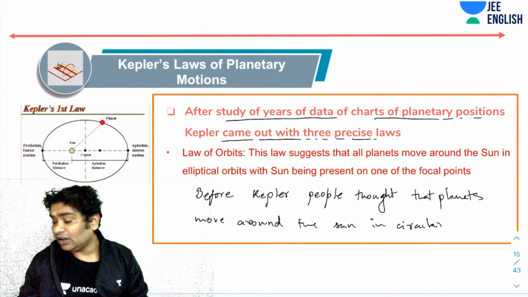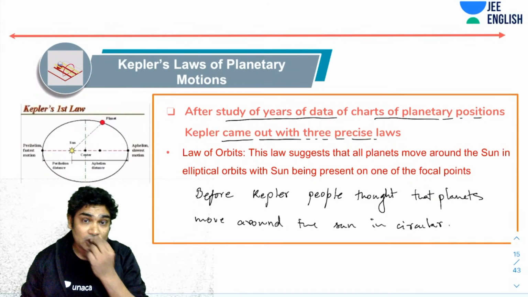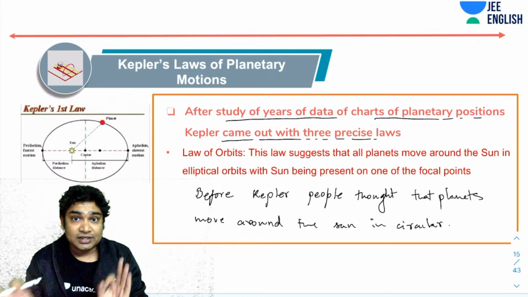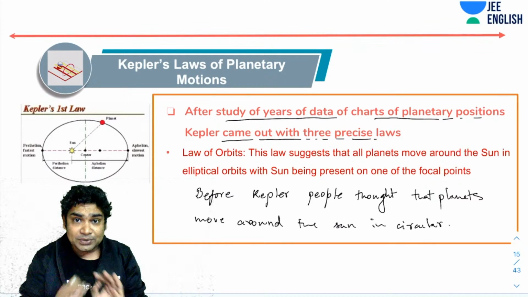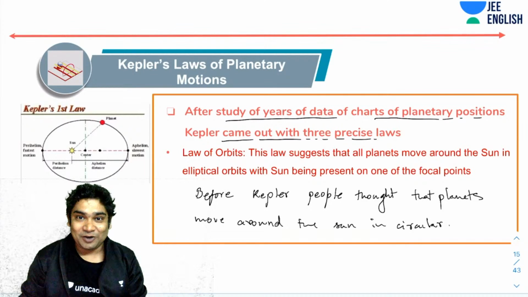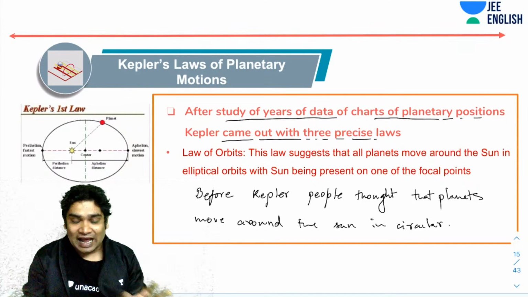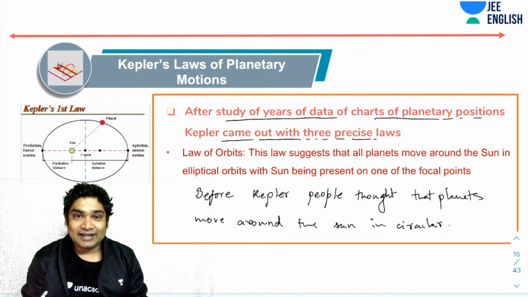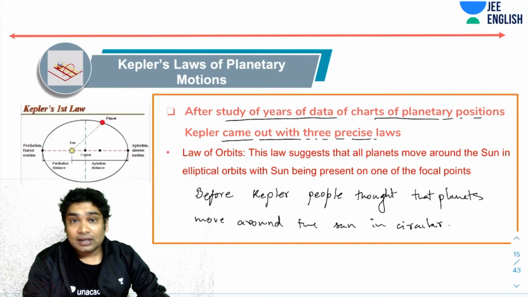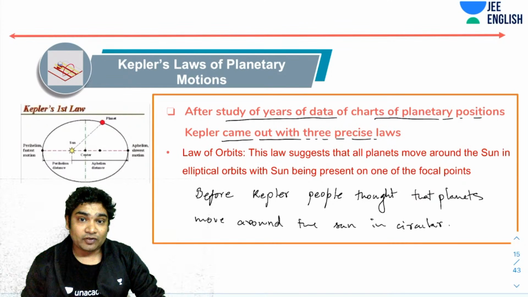Now, please note one thing: all of Kepler's laws were purely based on analysis of night charts. So it was all observational. There was absolutely no logic to it, at least Kepler did not know the logic to it. He just studied the night charts and proposed these laws based on his observations.